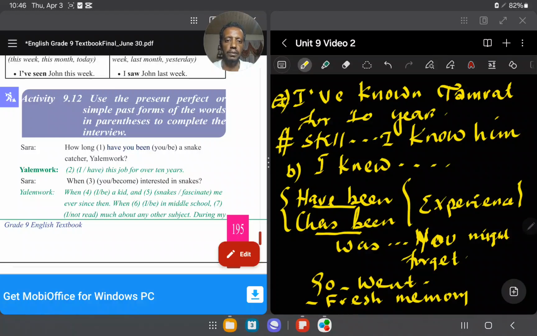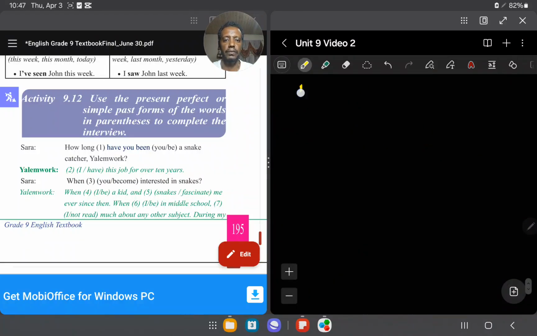Yalamorg, this is the dialogue. Yalamorg: I have had this job for over 10 years. Duration of time, so I have had this job. I have had. Have had, this shows the present perfect tense, not the simple past. You must use this.